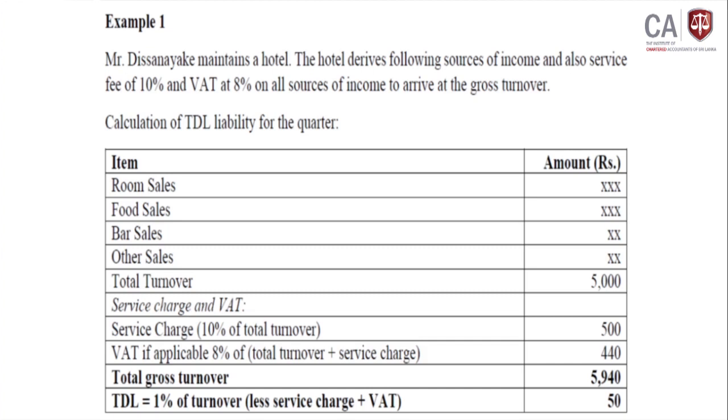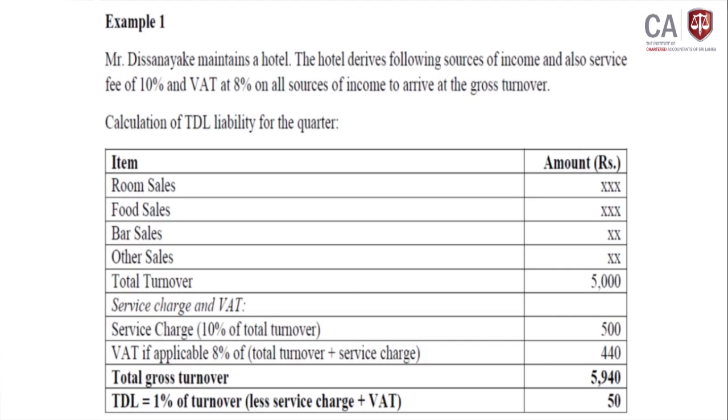Let's look at example 1. Example 1: Mr. Disanayaka maintains a hotel. The hotel derives the following sources of income, and also a service fee of 10% and VAT at 8%. All the sources of income are added to arrive at the gross turnover.